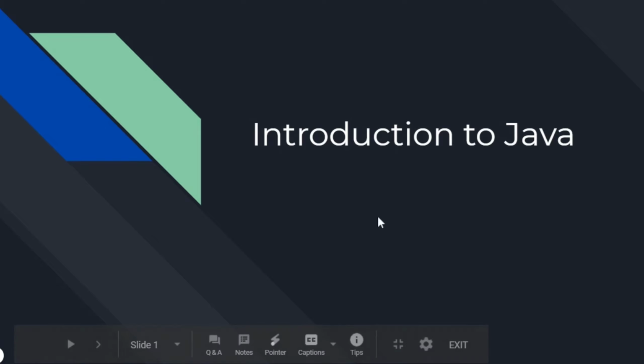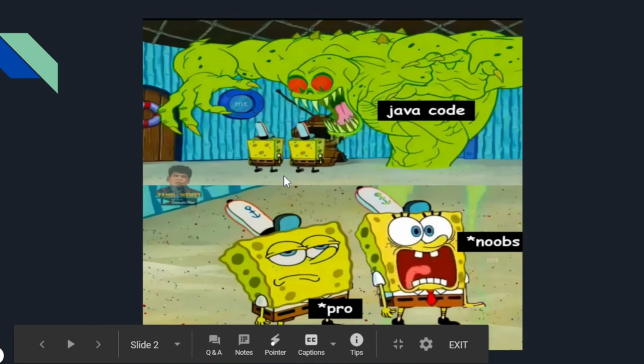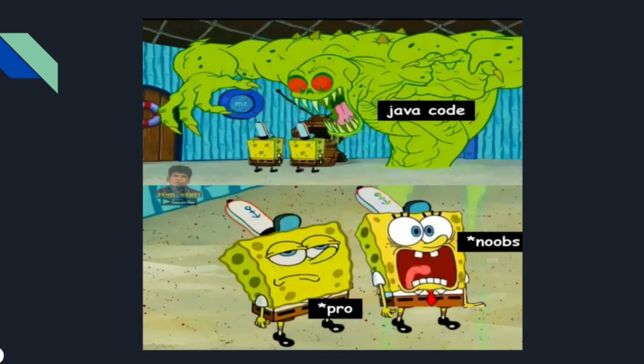So now let's get down to business. This is going to be a theoretical one because I need to tell some of the things regarding Java when we are starting it. When you are starting Java, the code might seem so difficult. Oh my god, what am I going to do? You might feel like that, but it's not that complicated. Once you get used to Java, it will be like, oh, this is Java, right? Cool. So don't worry, it's going to be complicated in the beginning, but it will be alright.